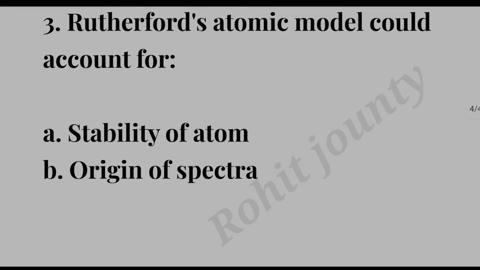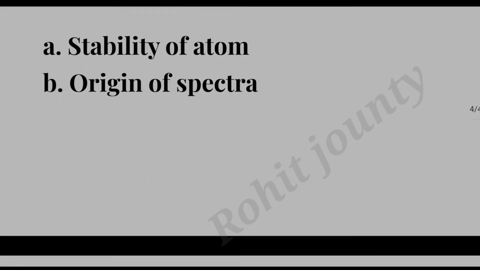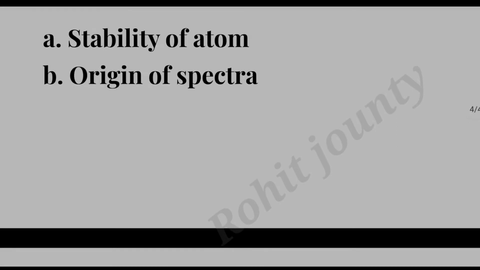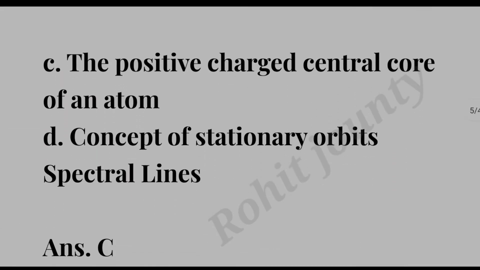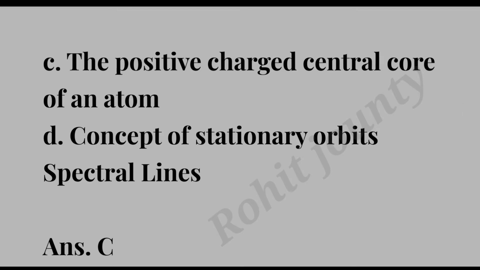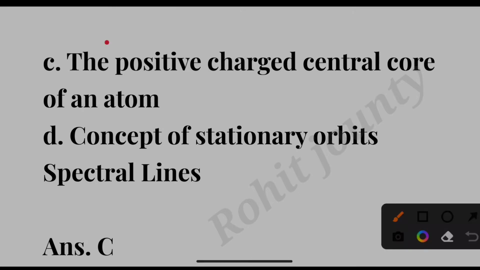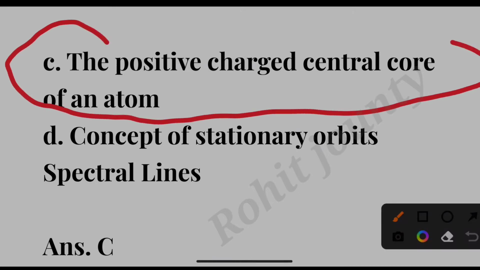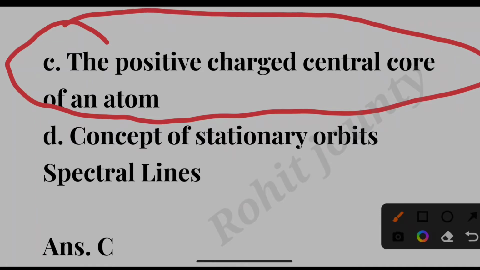Question number third. Rutherford's atomic model could account for option A. Stability of atom. Option B. Origin of spectra. Option C. The positive charge central core of an atom. Option D. Concept of stationary orbit and spectral lines. The correct answer is option C. The positive charge central core of an atom.